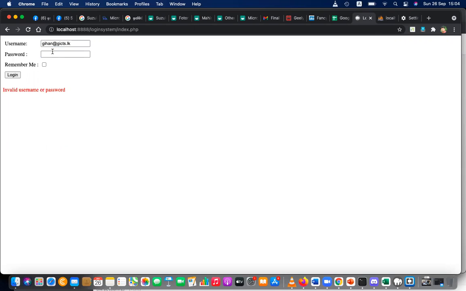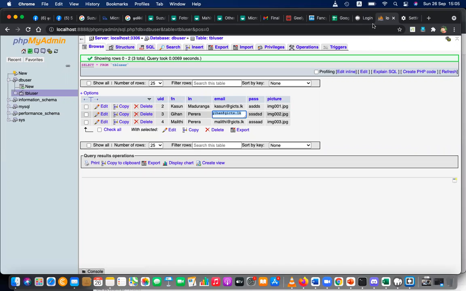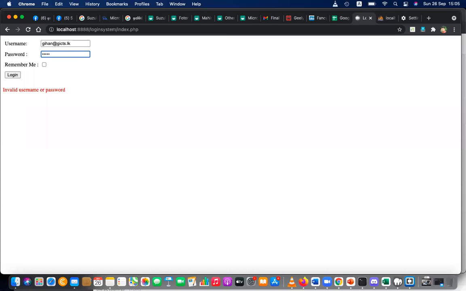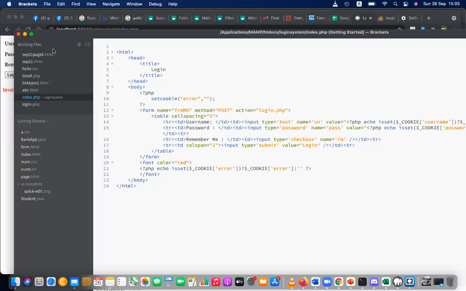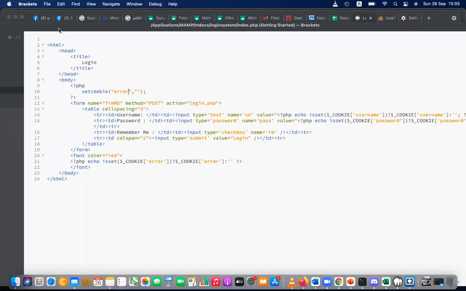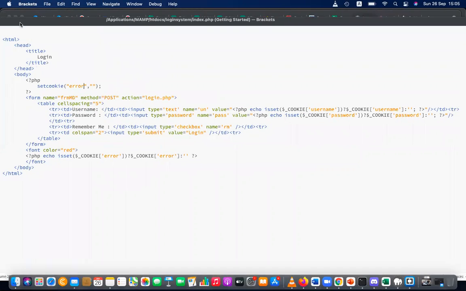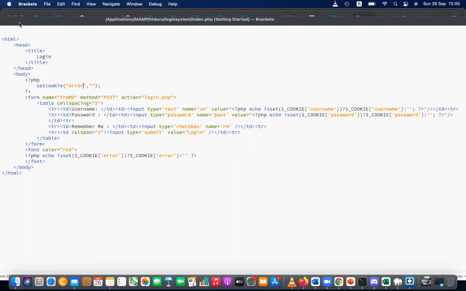Gihan and SSS DSS. Is it correct? SSS DSD, sorry, DSD. Login, and you can see the admin area is open. Okay, we have done that cookie based login, but the only thing is cookies can be manipulated because it is on the user's side. It can be easily manipulated.